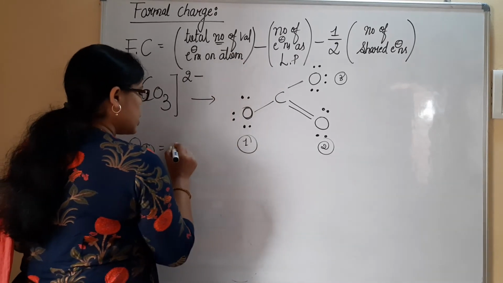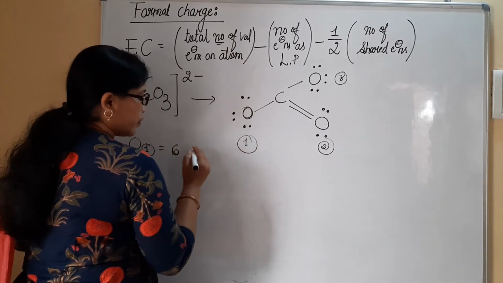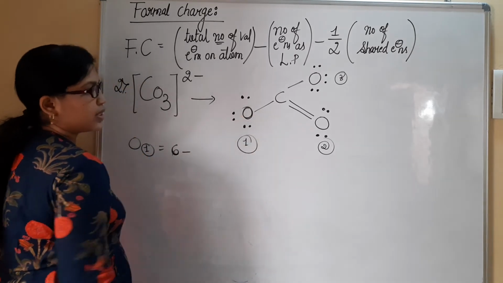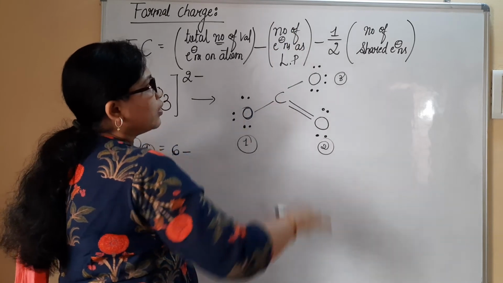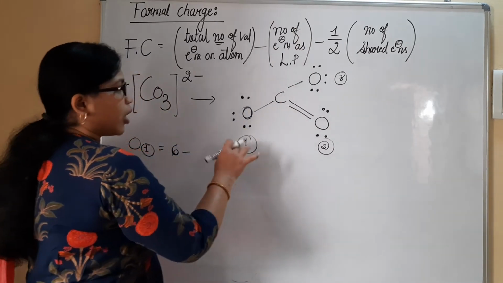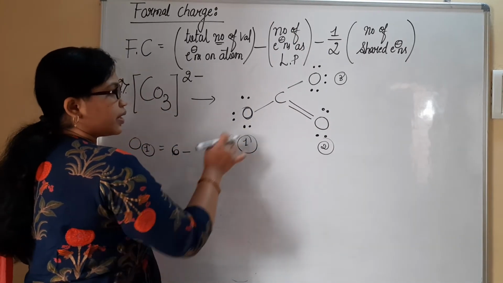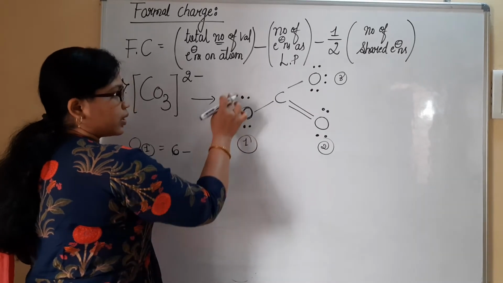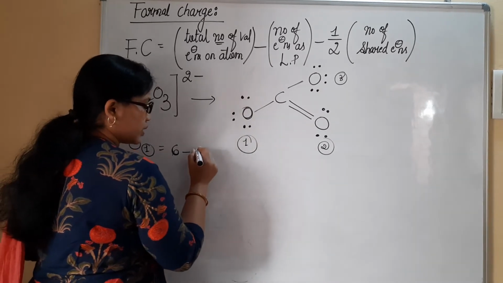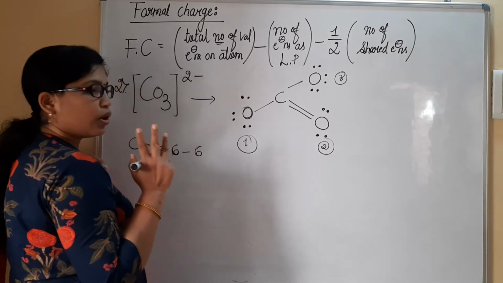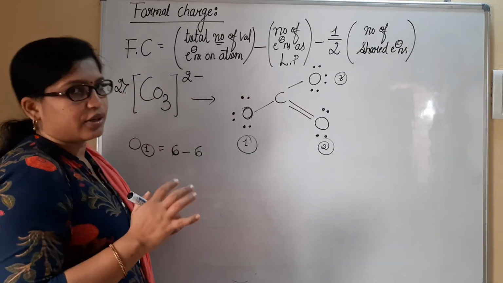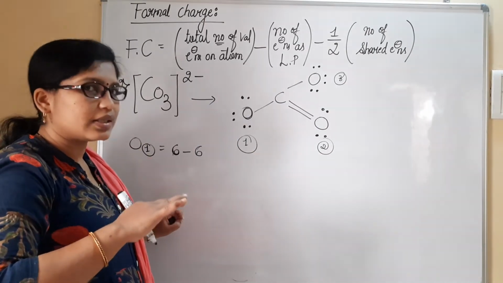There are 6 valence electrons with the first oxygen atom. Then the number of electrons as a lone pair. How many lone pair electrons are present, that we need to know. 6 electrons are present as lone pairs, that is 3 lone pairs.